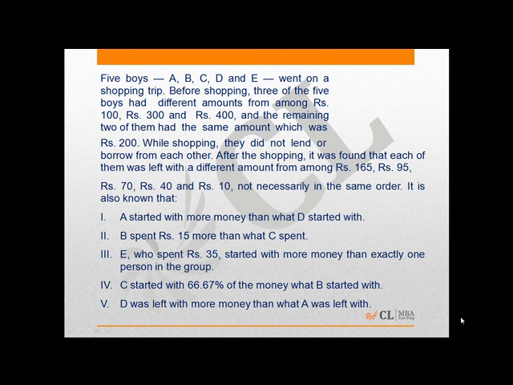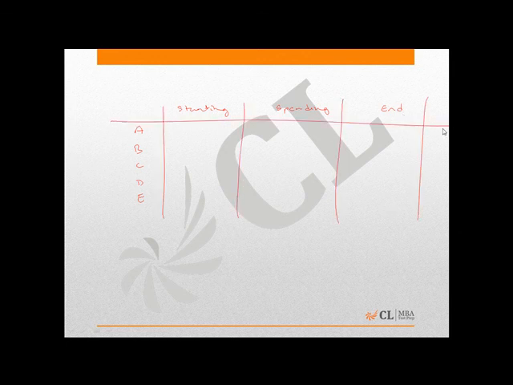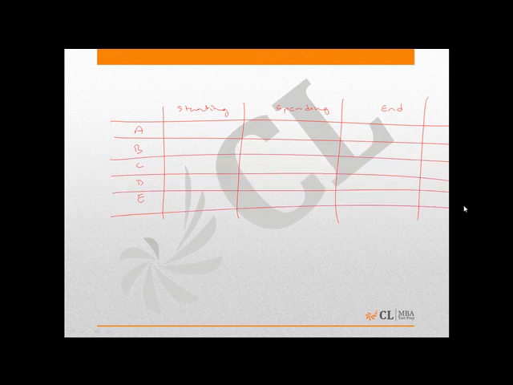To solve this, first of all, we have to prepare a table like this: A, B, C, D, and E. These are five friends. I will write the starting amount here, I will write the spending amount here, and I will write the end amount here. The end amount would be starting amount minus the spending amount. I'll prepare a table like this, and we will go with the points.